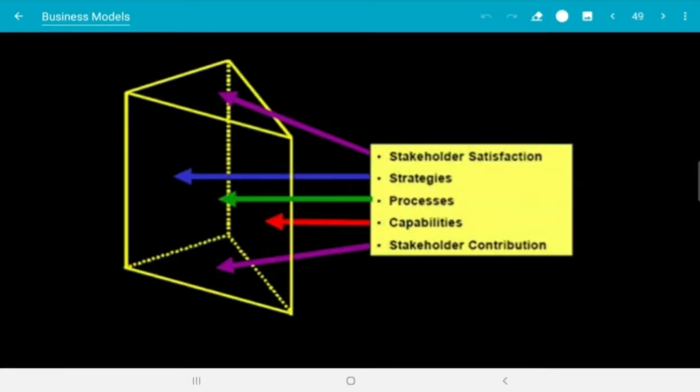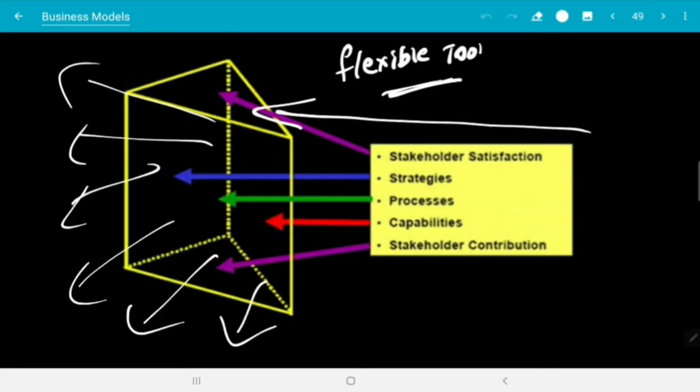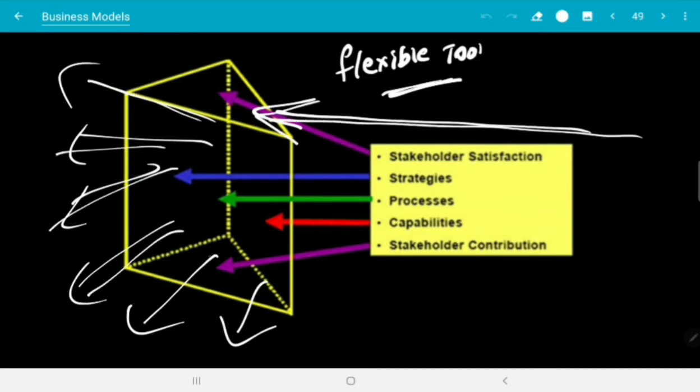Let's look at the facets of this performance prism model. Whenever you see this performance prism, it is designed to be a very flexible tool, right? Whenever light enters this prism, it moves in different directions. It is refracted, right? That means what? The prism is showing the hidden complexity of white light. When white light comes in, it shows the hidden complexity by moving in different directions.